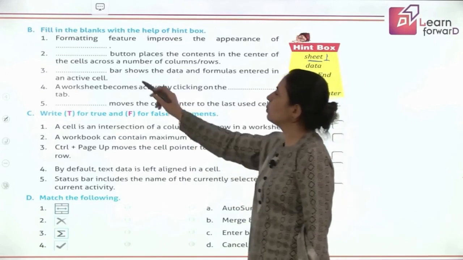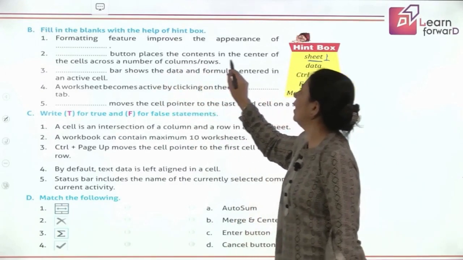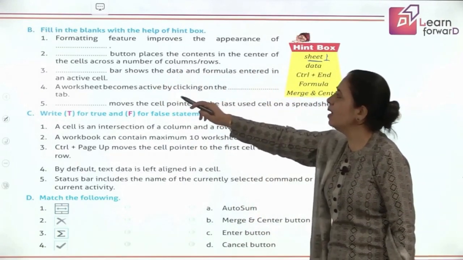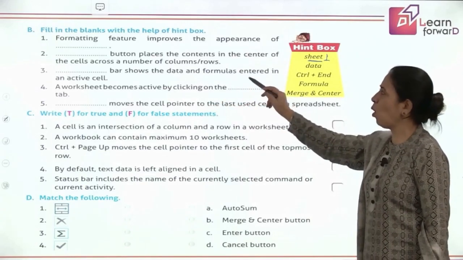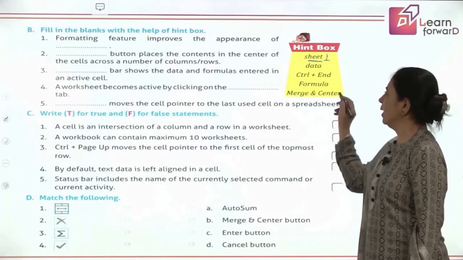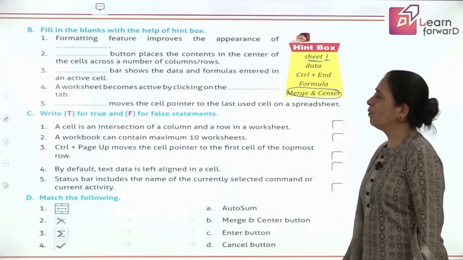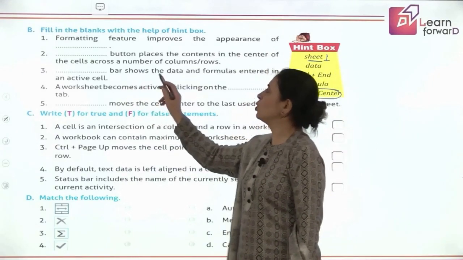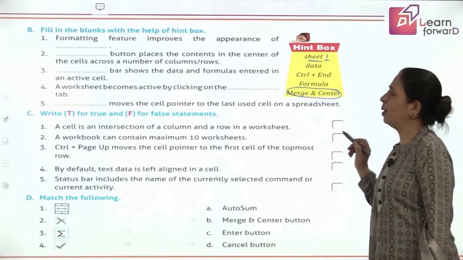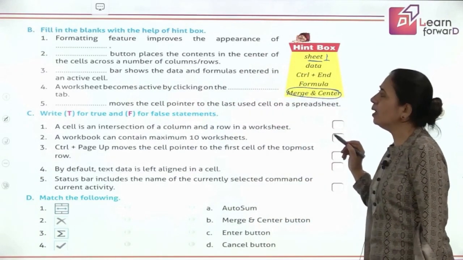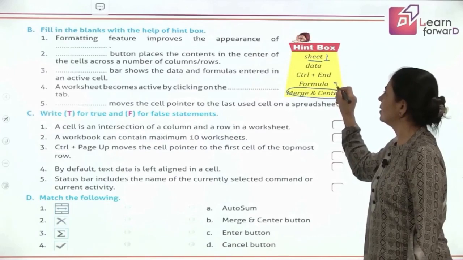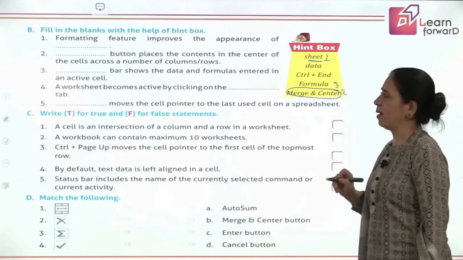And dash button places the content in the center of the cell across the number of columns and rows. Yes, that is Merge and Center. After that, dash bar shows the data and formula entered in the active cell. Yes, this is the Formula Bar.